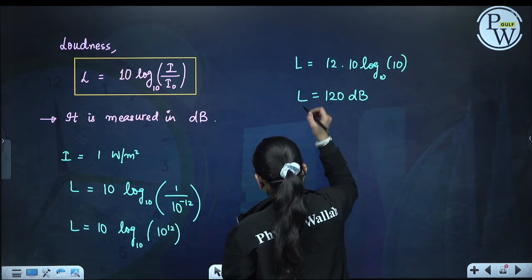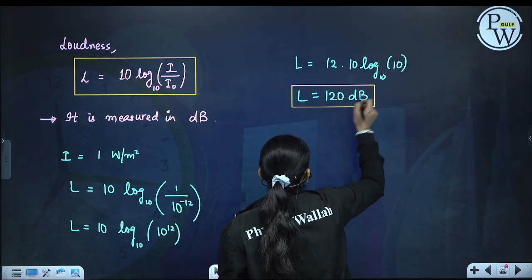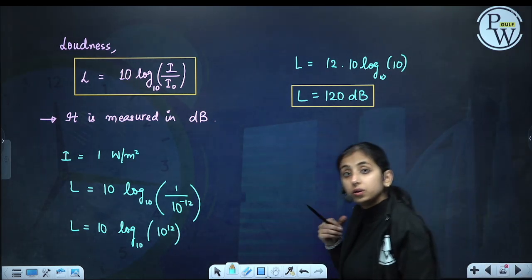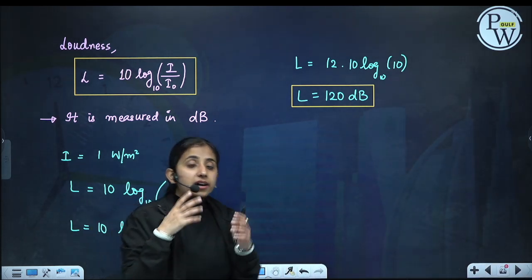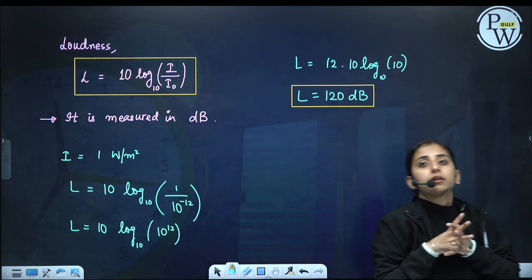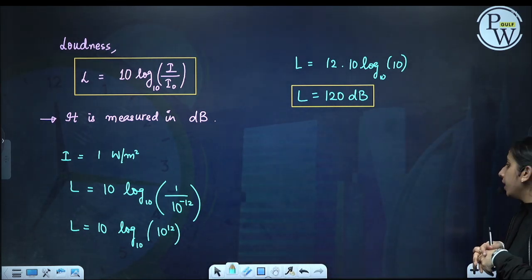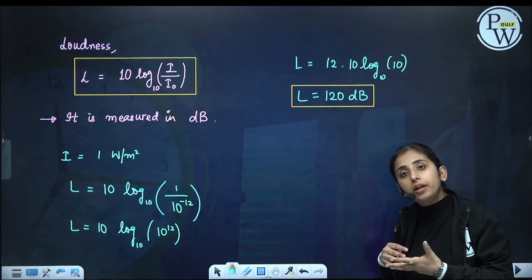So we cannot hear a sound which has an intensity more than 120 dB. This is the maximum loudness we can hear, 120 decibels. So loudness gives us a measure of relative intensity.